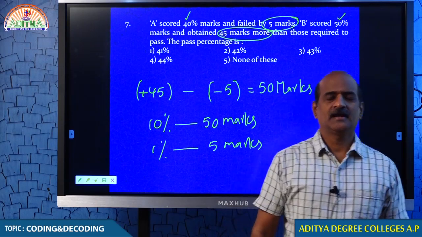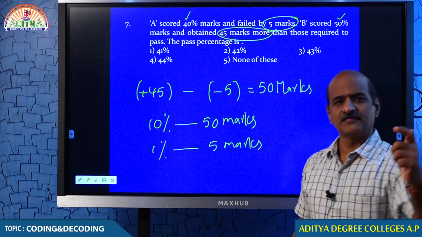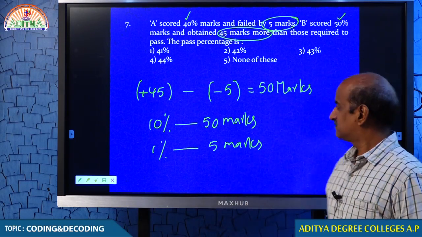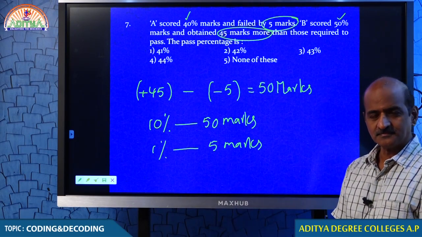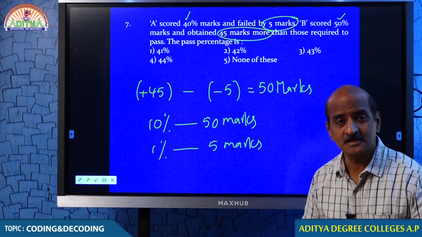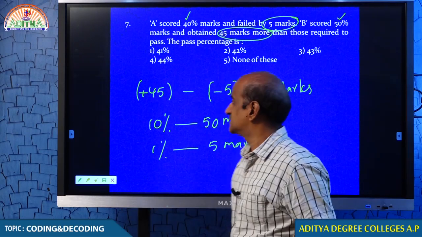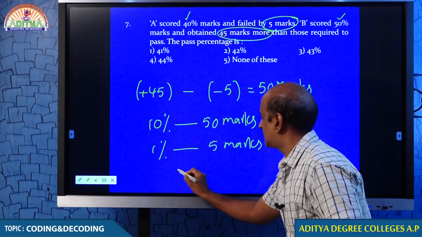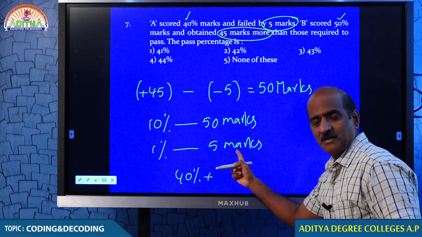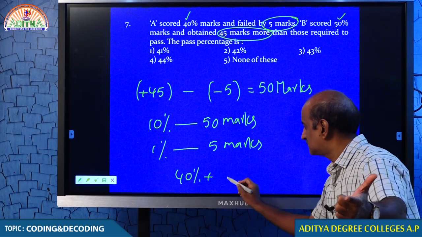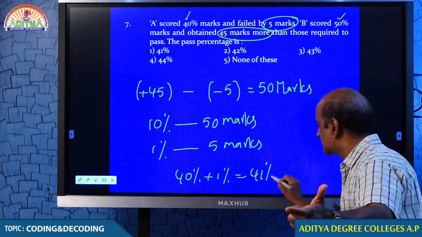The difference between A and B is 10% in percentage, 50 marks in marks. 10% is 50 marks, so every 1% is 5 marks. I hope you understand. In this examination, every 5 marks is equal to 1%. How much percent has A already secured? 40%. How many marks does he have to get? 5 marks to clear the exam. That is 1%. 40 plus 1, the pass percentage is 41%.